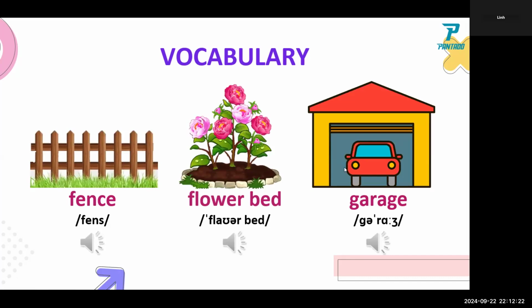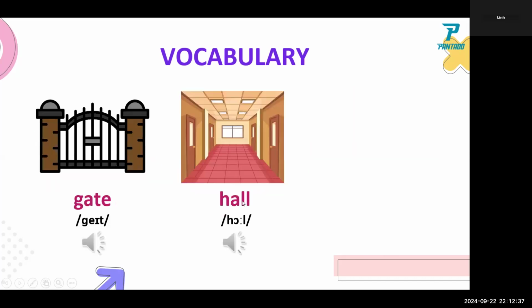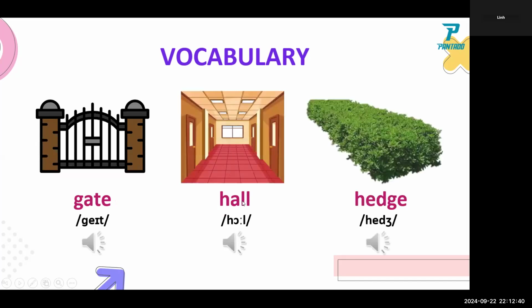Yes. Okay, garage, where you park your car. Gate, hall, hedge.